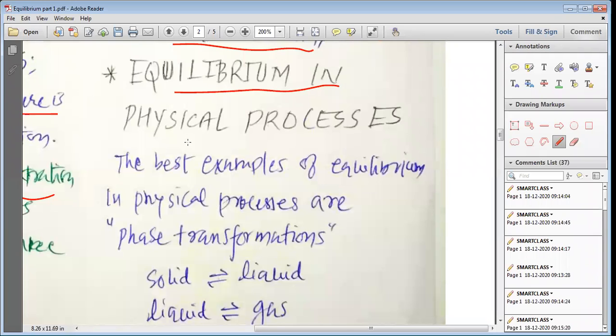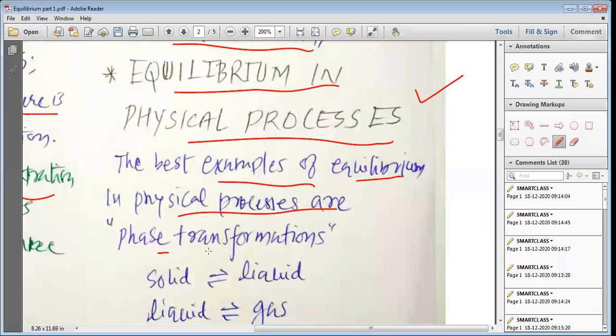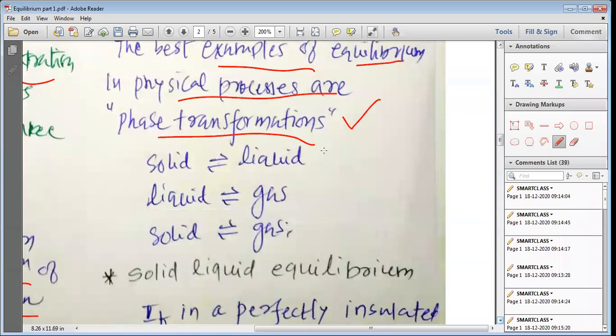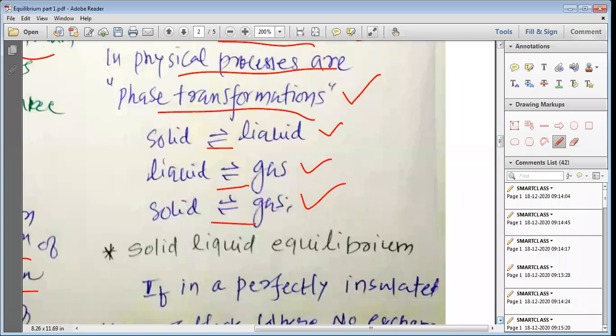Equilibrium in physical processes. First we will study the various physical changes and how equilibrium is established in them. The best examples of equilibrium in physical processes are phase transformations. Phase transformation means conversion of solid into liquid, the equilibrium established between solid and liquid, between liquid and gas, and between solid and gas.